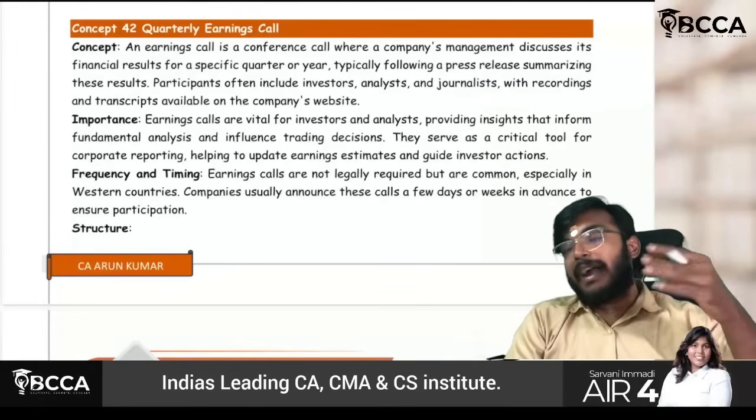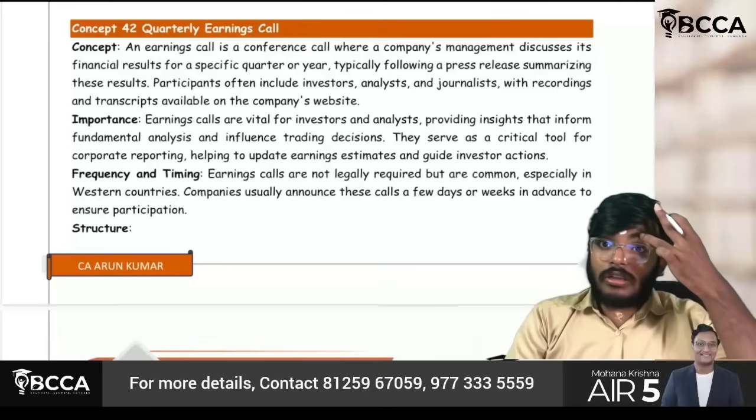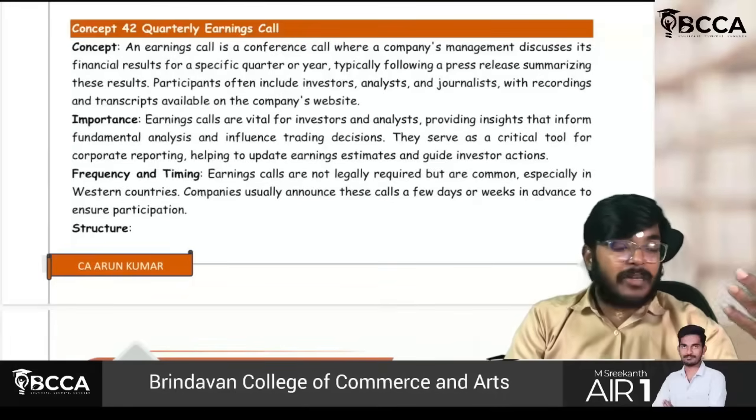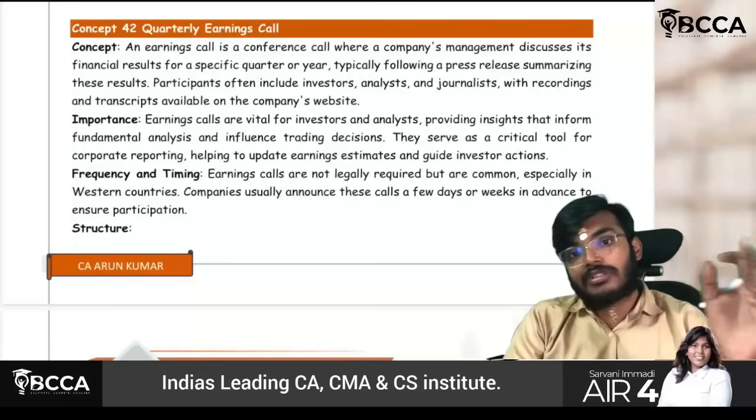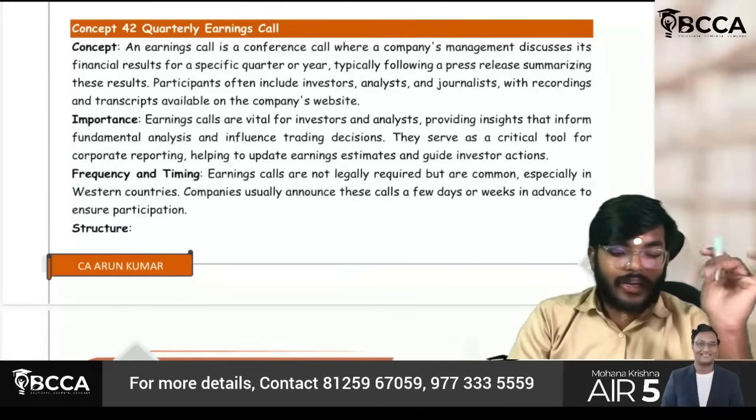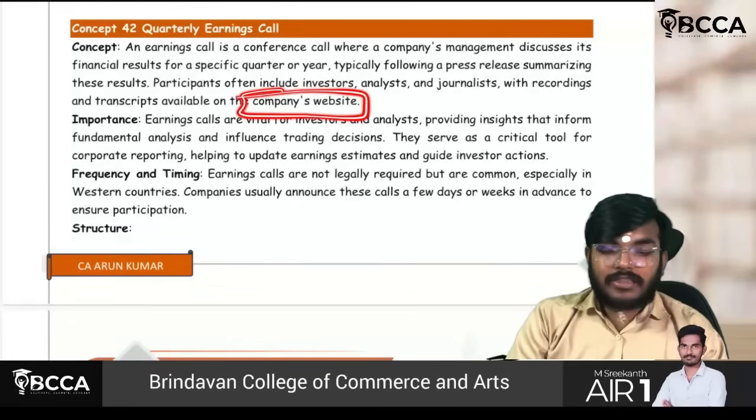Of course, it is backed up with security and all. It should not be shared with as many people. I mean, as and when shareholders are intended, it cannot be shared by them. Of course, the company only will share those things. Okay, so the company's website is where they will be disclosed.